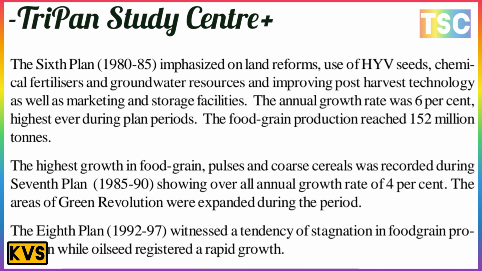The highest growth in food grains and pulses was recorded during the Seventh Plan. The Seventh Plan was introduced in 1985 to 90 and showed an annual growth rate of 4%. The area of green revolution was expanded during this period.